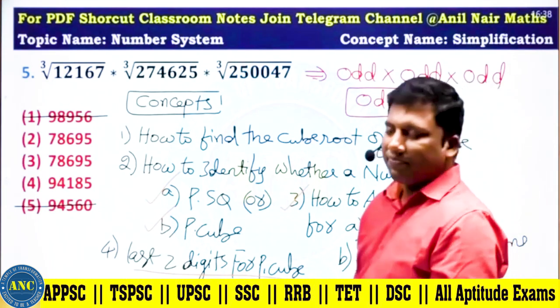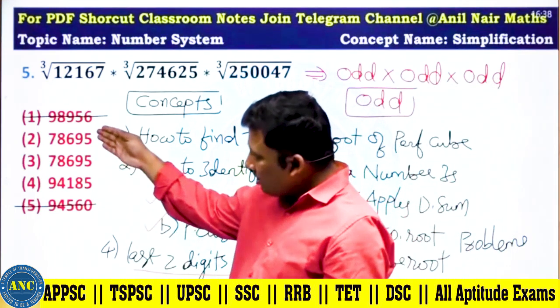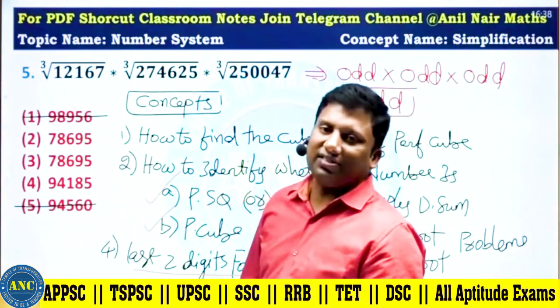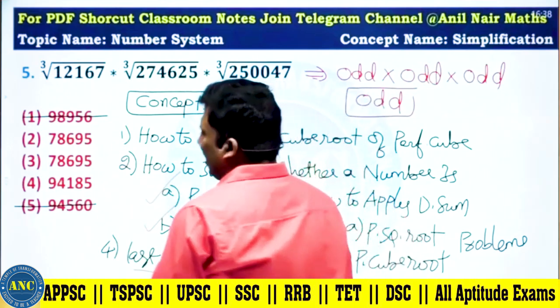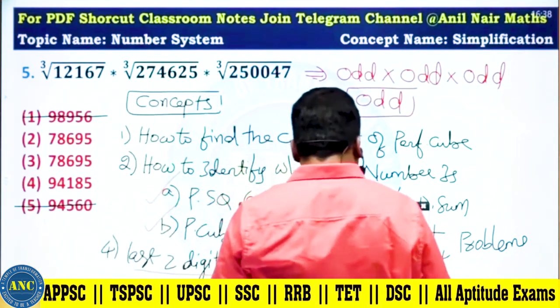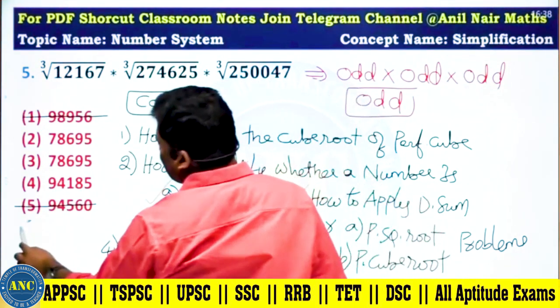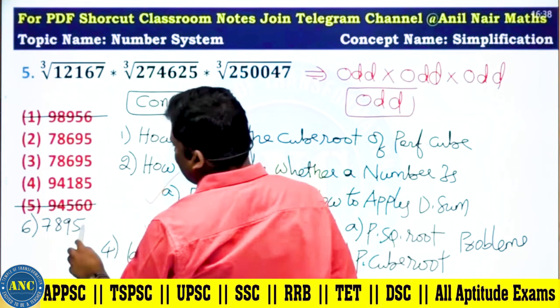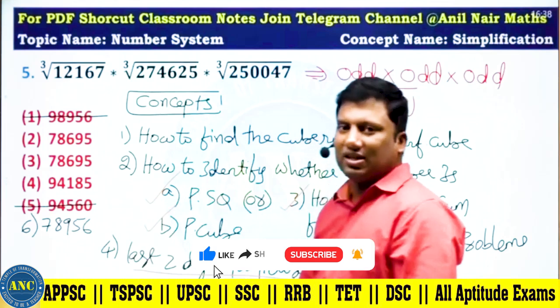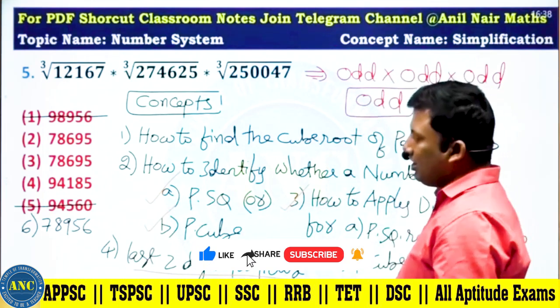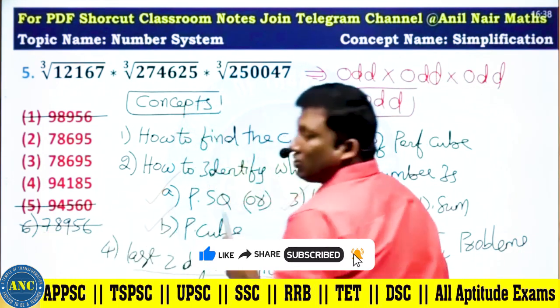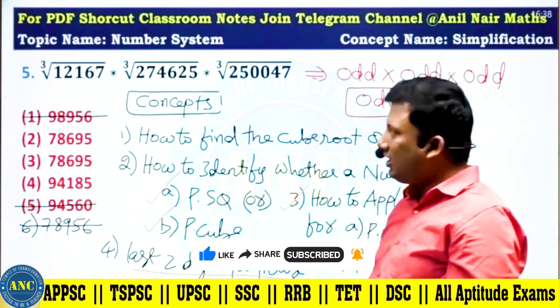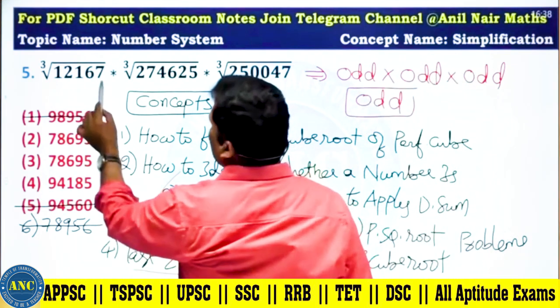Now see here, the problem is all the unit digits here are the same. Suppose the answer options are like this. Let me keep one option: 78956. If the option is like this, anyway it is an odd number, so 6 is out because it is an even number. It is 7.